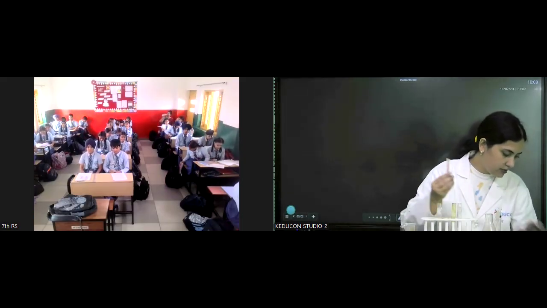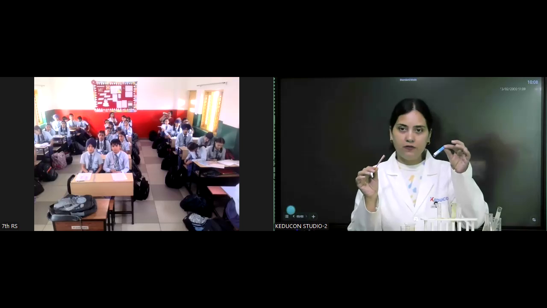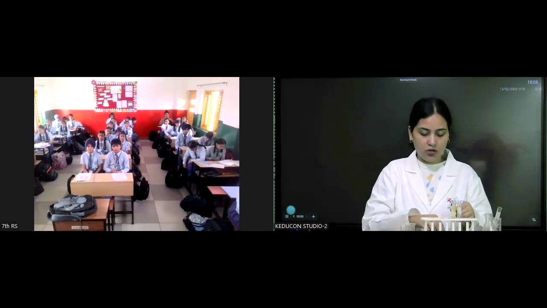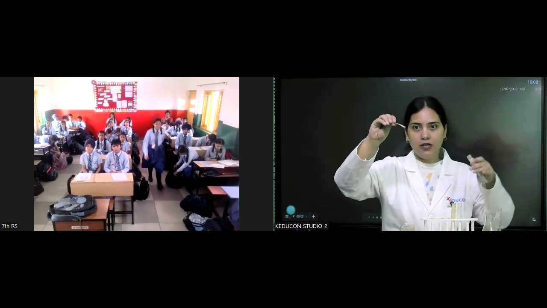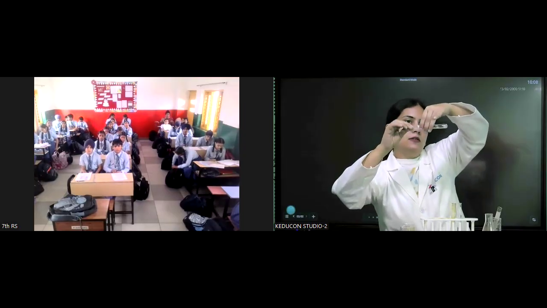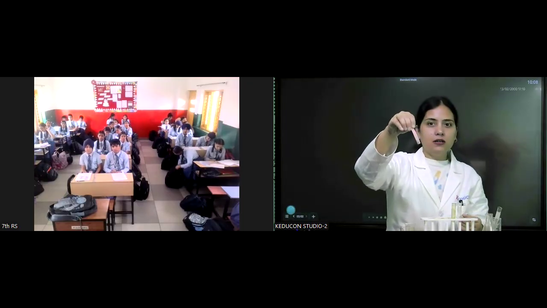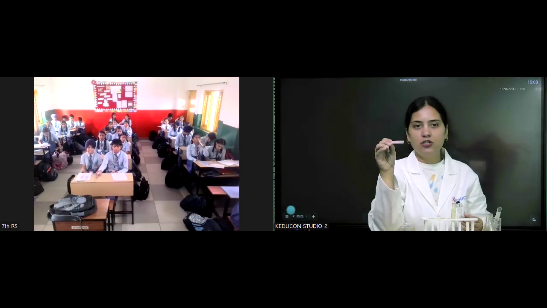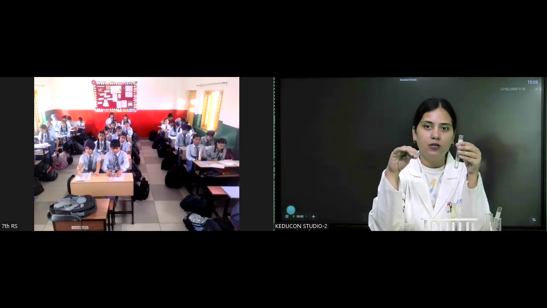Let me take this red strip with me, red litmus paper. I have blue litmus paper with me also. Now we know this is lime water. So let's check the nature of this again by using these indicators also. Now I have this red indicator. You can see it's purely red in color, light red. I'm going to add this in this. Is there any change in the color? Yes. The color is changed into blue. So it means it is base. So this also confirmed it is a base.